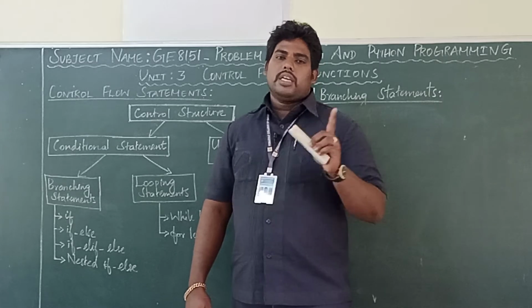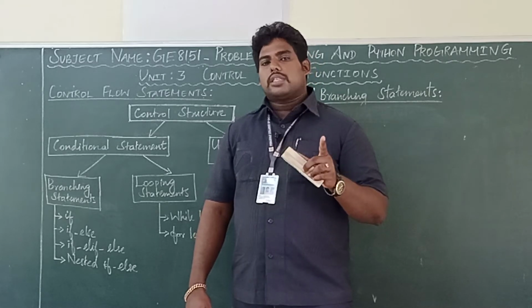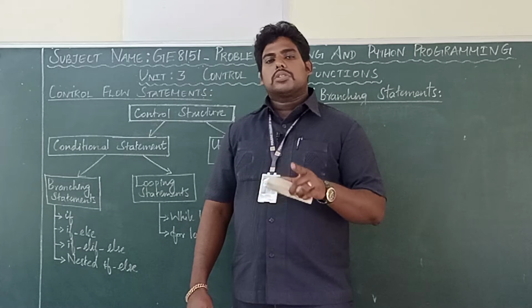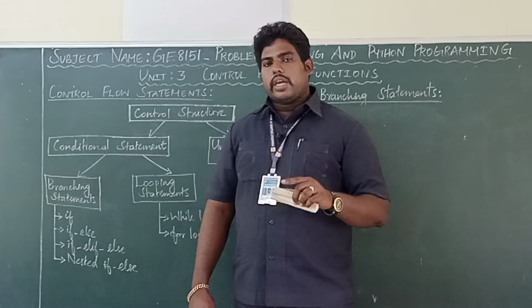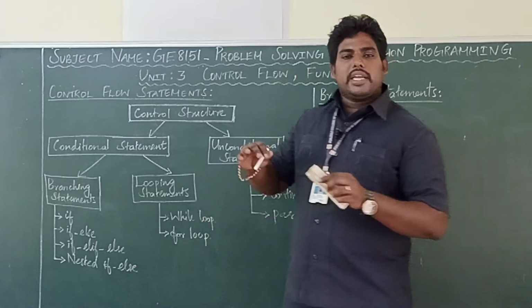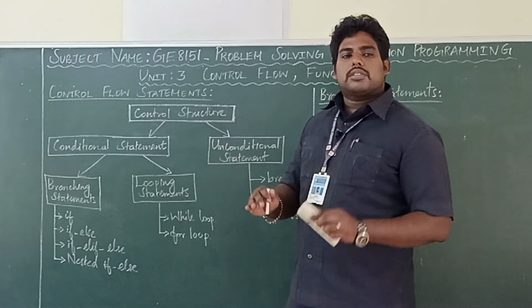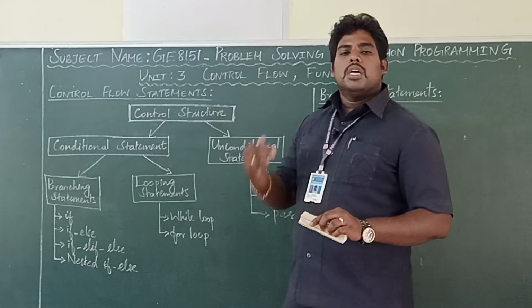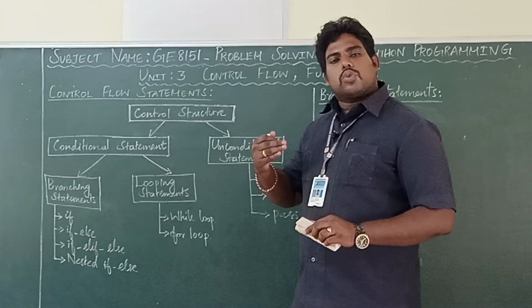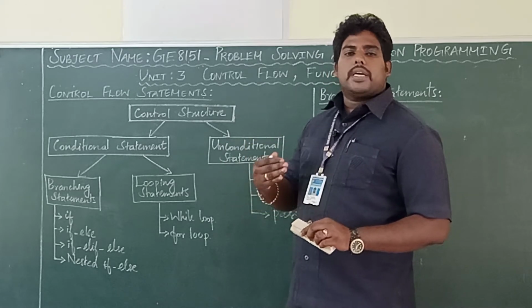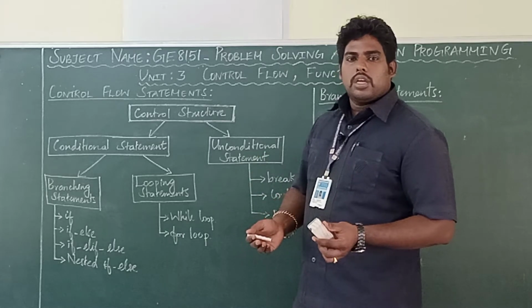In the first unit, we studied what are the things: selection control flow, sequential, then looping. Okay, so that only we are going to study in depth here. So control structure is nothing but determines the flow of the statement. Which statement want to be executed first and which statement want to be executed second, like that. Okay, all of you got it?